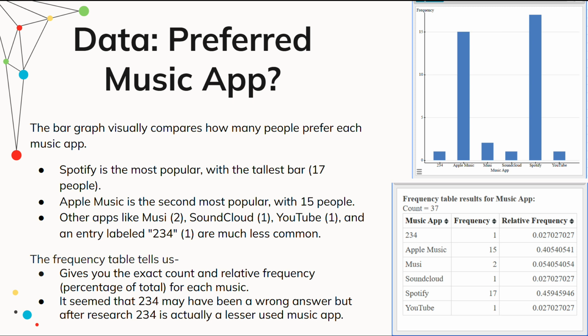The frequency table also gives you the exact count and relative frequency percentage of the total for each music app chosen. I had thought that 2, 3, 4 may have been a wrong answer, that it may have just been someone putting in random numbers, so I was almost going to delete it. But then I did some research and found out that 2, 3, 4 is actually a music app that is not used as much as, say, Apple Music or Spotify, maybe something more like Musi. So we kept that data in there, even though at first it seemed to be wrong or out of the ordinary.